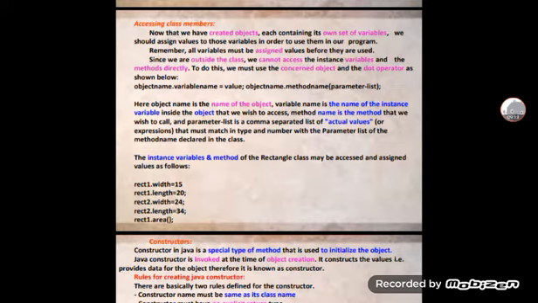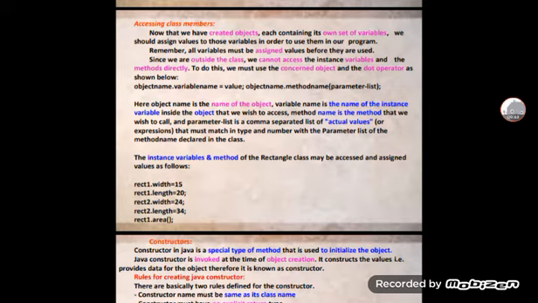Here object name is the name of the object, variable name is the name of the instance variable inside the object that you wish to access, method name is the method that you wish to call, and parameter list is a comma separated list of actual values or expressions that must match in type and number with the parameter list of the method declared in the class.